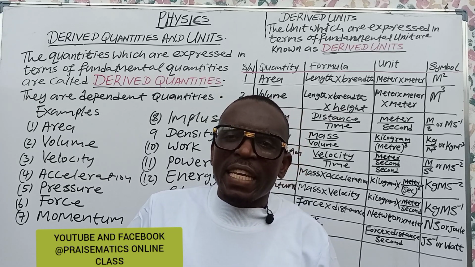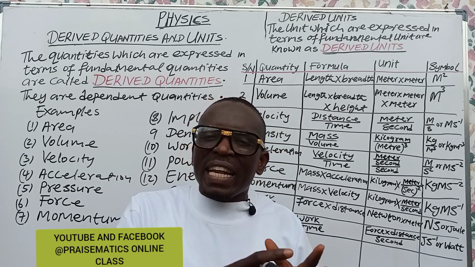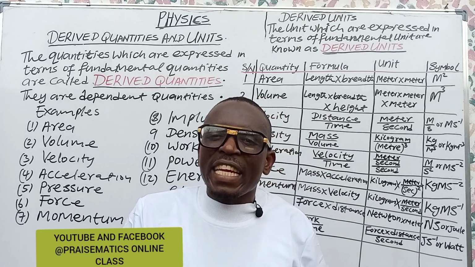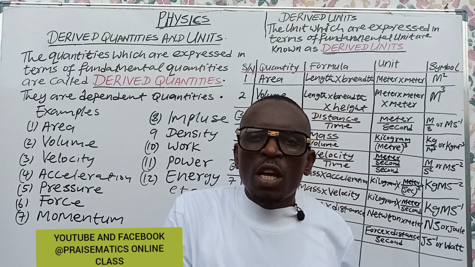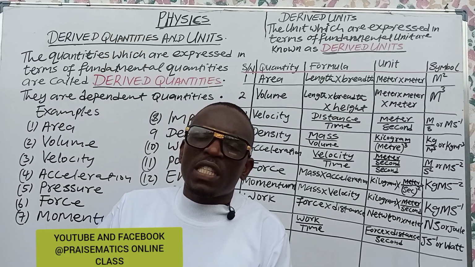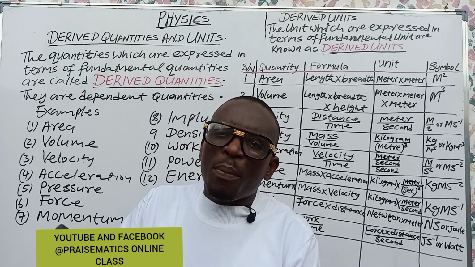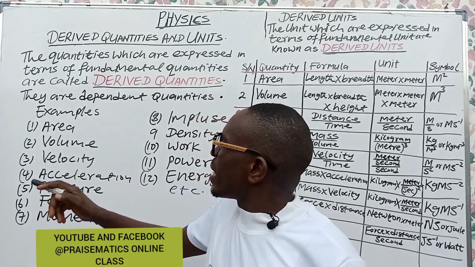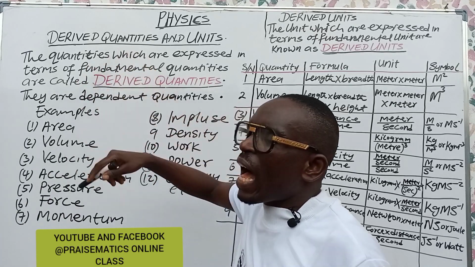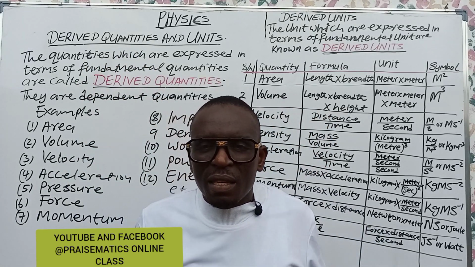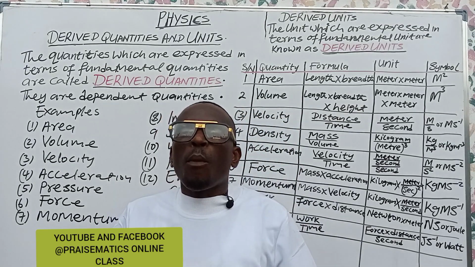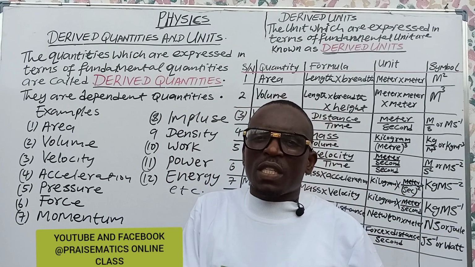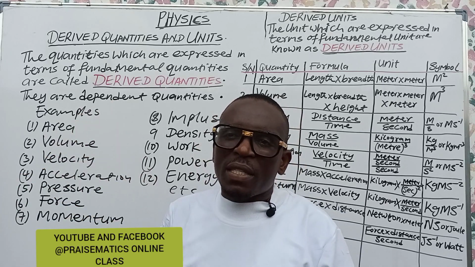Mommy and the children are derived quantities, and they depend on their dad, and their dad is called the fundamental quantity. So fundamental quantities are those quantities that are capable of existence, while derived quantities cannot exist on their own. They cannot exist alone. They must depend on a fundamental quantity, and that is the only thing about it.